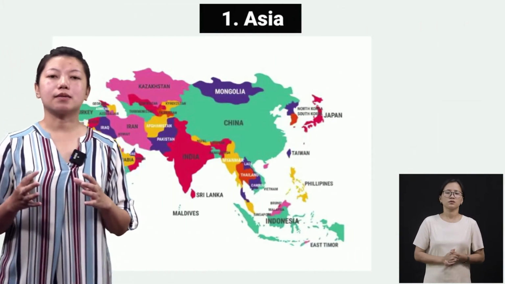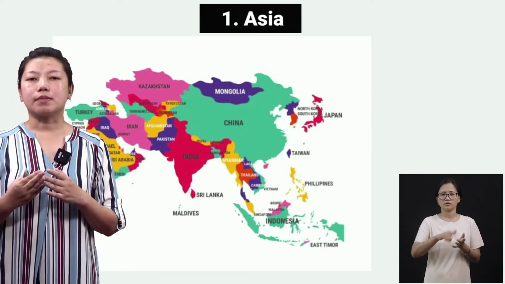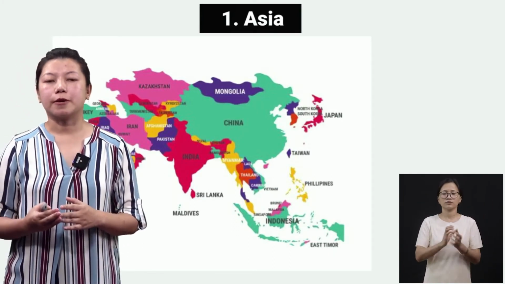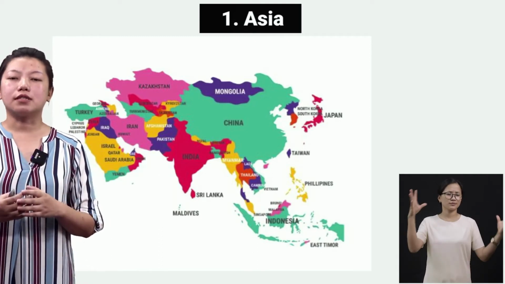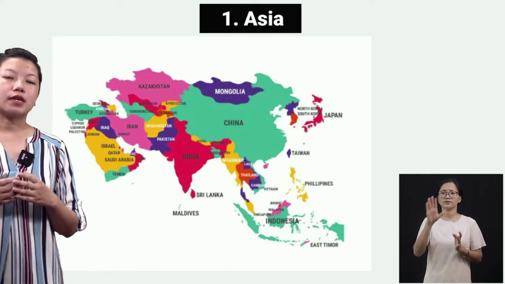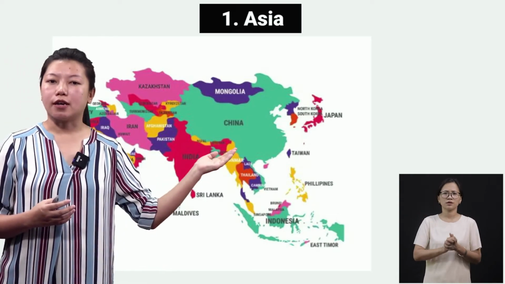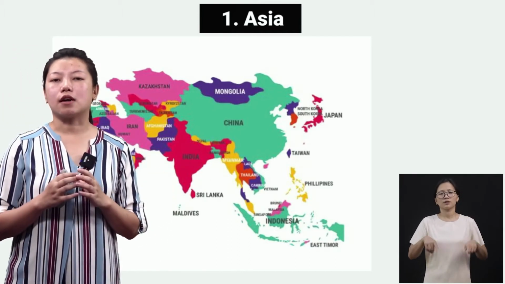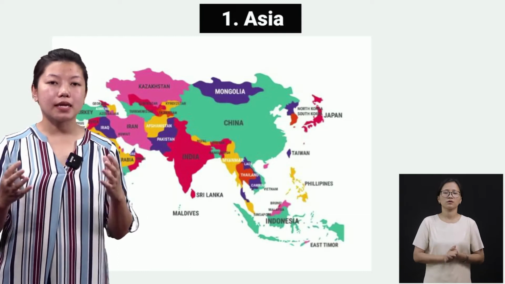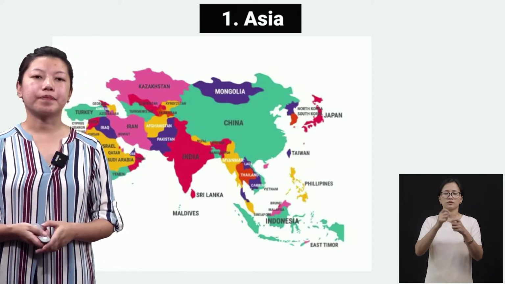Now let's discuss these continents one after the other, giving some examples of the countries, okay? So I told you that the biggest continent is Asia, and some of the countries in Asia are India, China, Kazakhstan, and Japan, right? We have many countries. I'm just giving you 3 or 4 examples, okay?